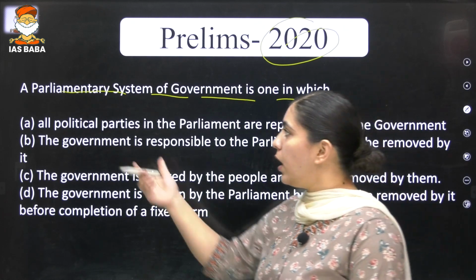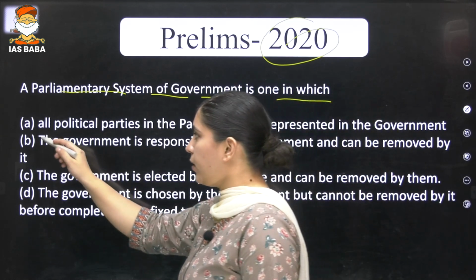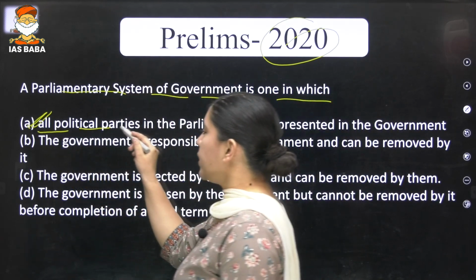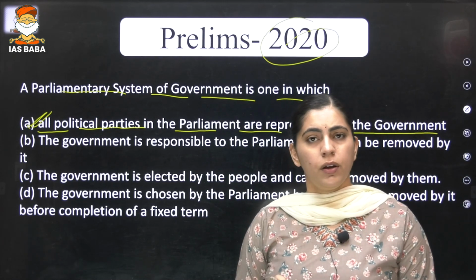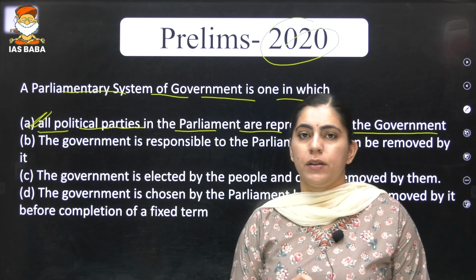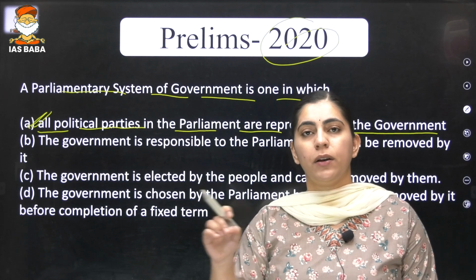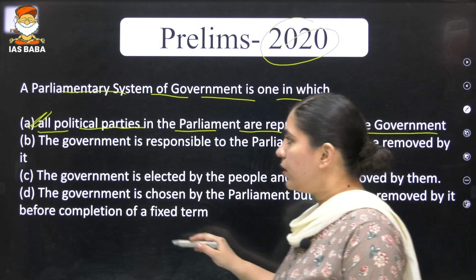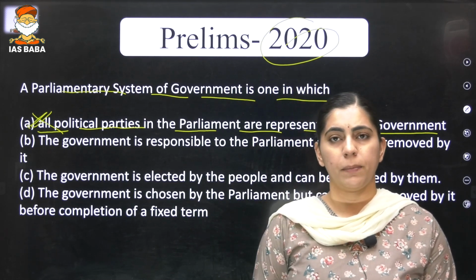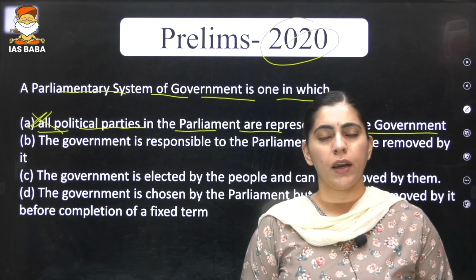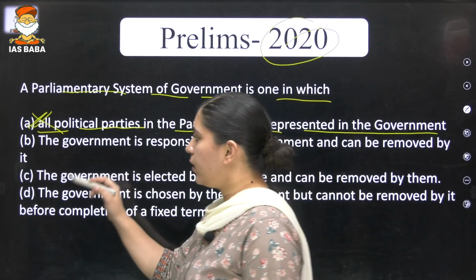Now the question is, a parliamentary system of government is what? What do you mean by parliamentary system of government? The first option is saying that all political parties in the parliament are represented in the government. Is it so? The government is basically the Council of Ministers or the winning party. Not all the political parties are represented or form part of the government. So this statement is incorrect because there are so many political parties and everyone cannot be a part of the government. Whosoever wins the election, they only become part of the government.